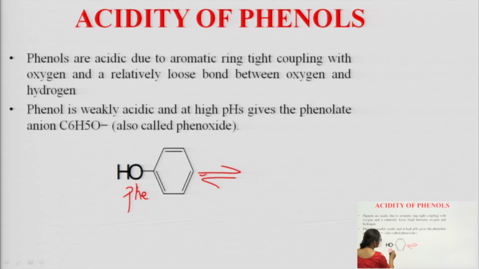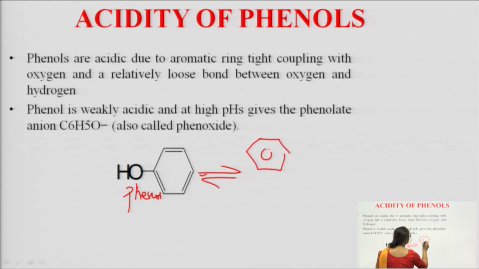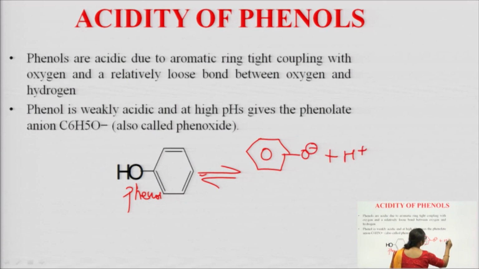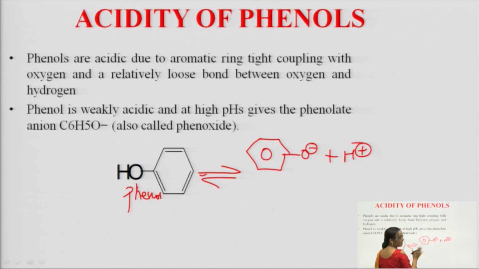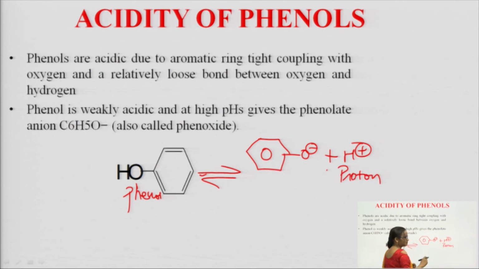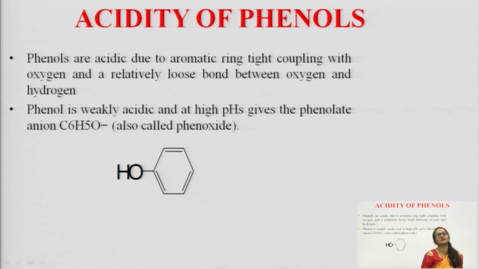If we see the dissociation of phenol, phenol gives O minus plus H plus. Phenol converts into this moiety and this moiety, and this one is a proton. On dissociation, phenol gives protons, so we can say that it is acidic in nature.